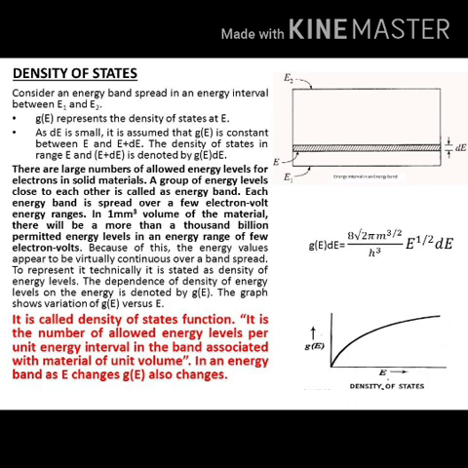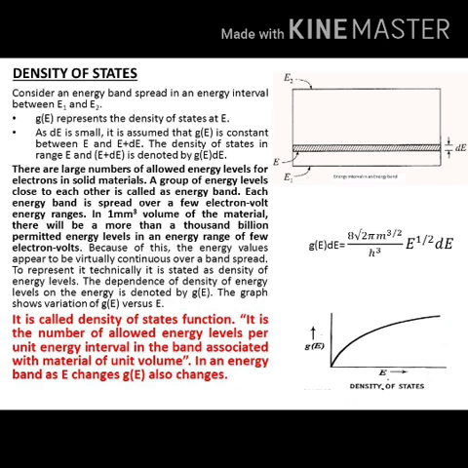It is the number of allowed energy levels per unit energy interval in the band associated with the material of unit volume. In an energy band, as E changes, G of E also changes. So let us understand this definition by considering a band. See the right side at the top of the diagram. Now consider one of the bands whose energy is spread between E1 and E2.